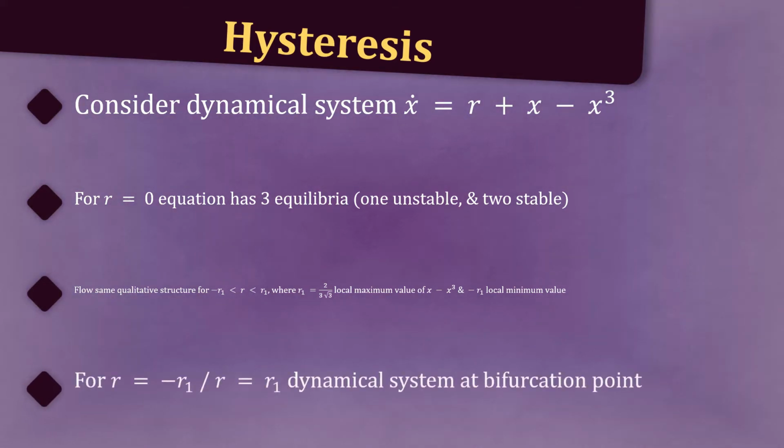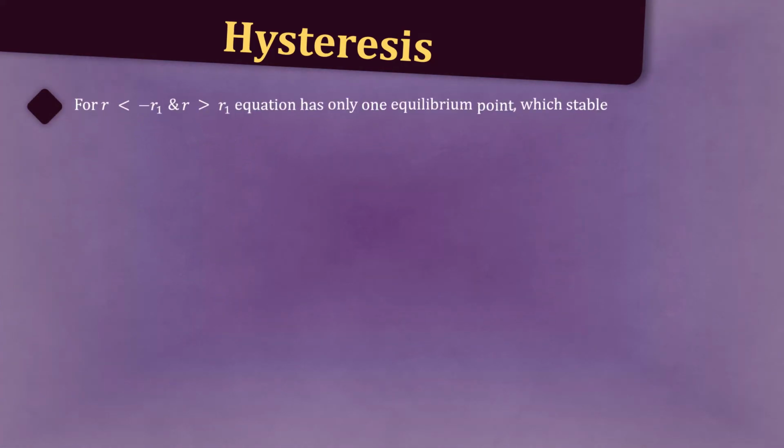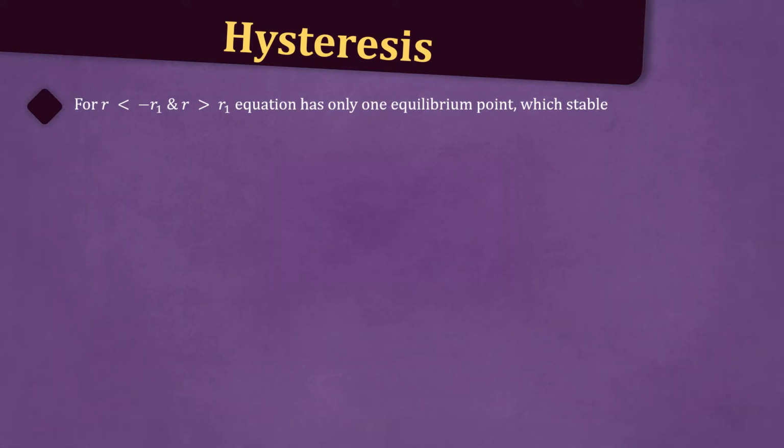For r equal to minus r1 or r equal to positive r1, the dynamical system is at a bifurcation point. For r less than minus r1 and r greater than positive r1, the equation has only one equilibrium point, which is stable. Next, let's discuss cusps.